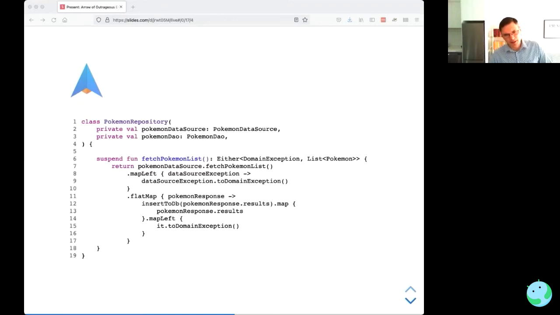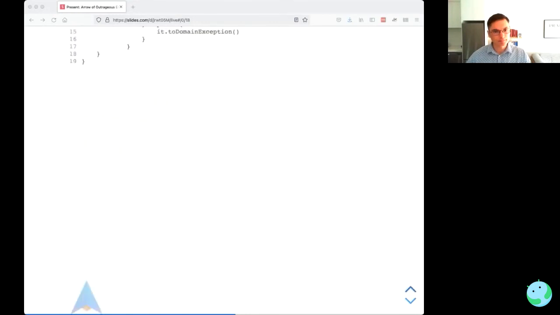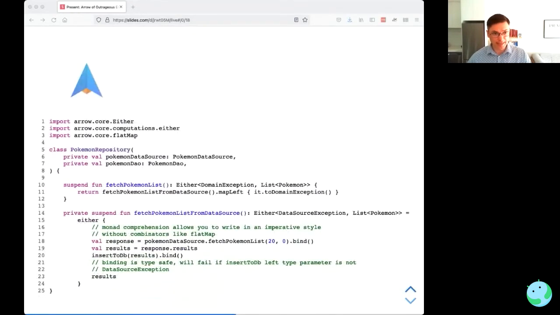So here we've used combinators like flat map, and you can see we've almost gone backwards from the world of coroutines where we had this nice imperative code. We've put a bit of nesting and cognitive complexity in there. So that's not ideal. I wonder if we can clean it up. So it turns out we actually can.